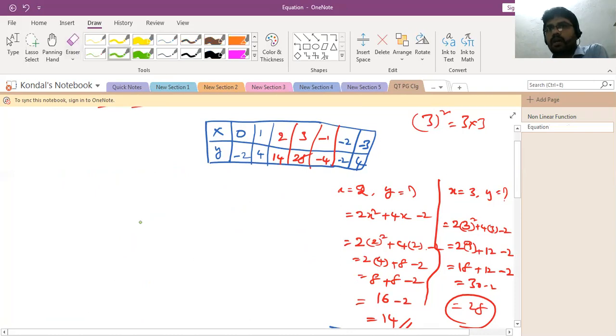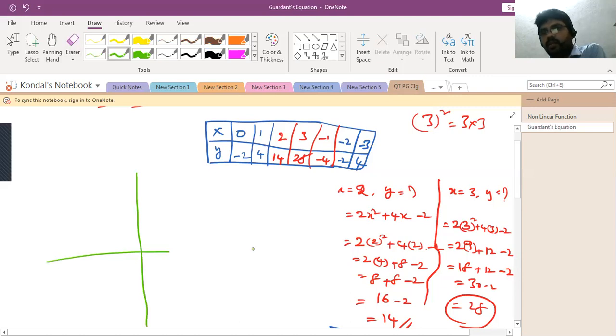See, as you know the graph paper, just take a straight line. This is the x-axis. This is the y-axis. It depends on the values you may take. 30 is the highest in the y-axis.